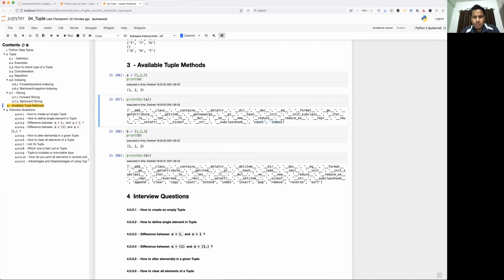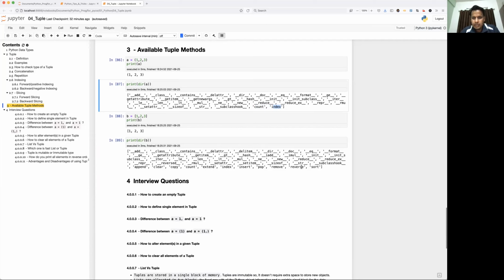You can just count the elements, and you can just do the indexing of an element, right? But in the list, we have pop, remove, insert, sort, append, copy. These are the methods which modify the internal content of the list, correct? Because tuple is immutable, please remember that these are the only methods supported for the tuple. Okay, so let's take an example.